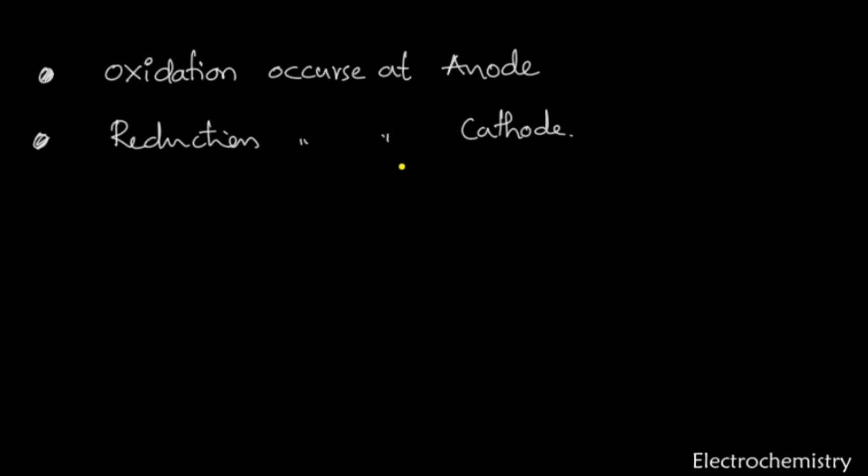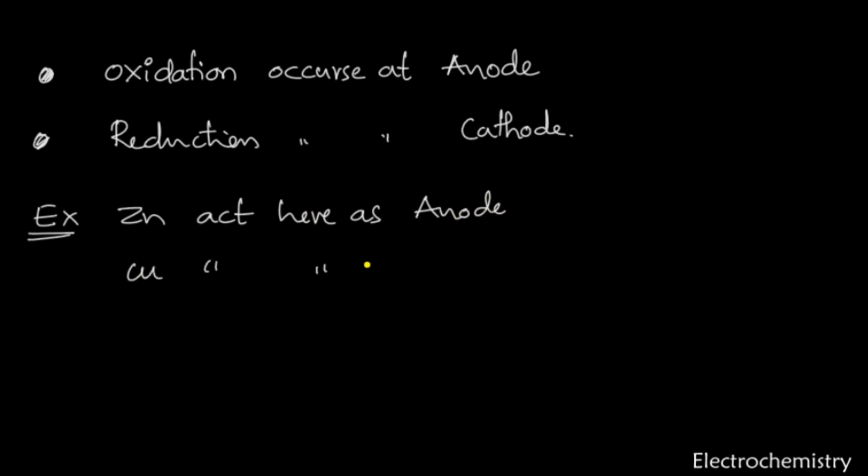Thus, in the above cell, the zinc electrode acts as the anode. In the example, zinc Zn acts here as the anode because the electrons are produced. You can go and check here. And copper acts here as the cathode. This is very important, anode and cathode.